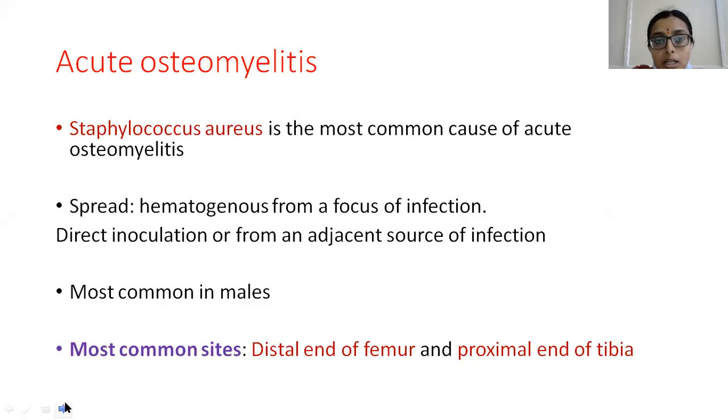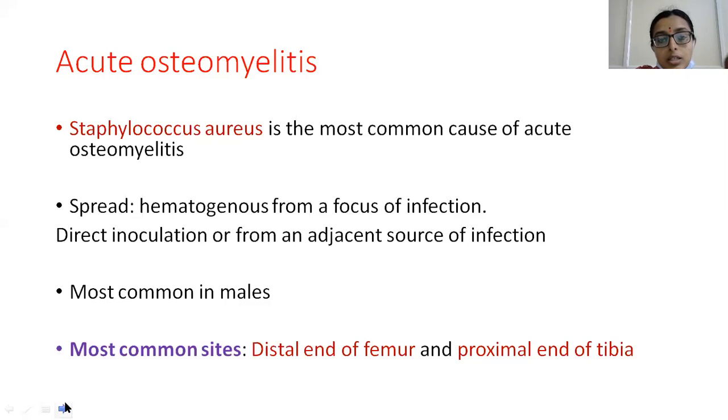In acute osteomyelitis, Staphylococcus aureus is usually the most common cause. And spread, as we have seen earlier, is usually from a hematogenous infection, that is, from a distant focus of infection, with lodging of the microorganisms leading to acute osteomyelitis, or from direct inoculation like a pinprick or open fracture.